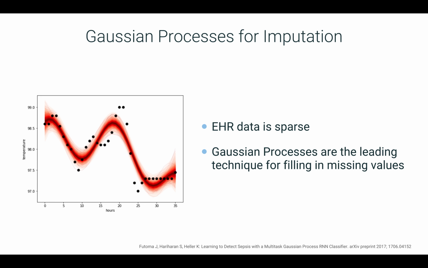Futoma's work has shown the effectiveness of Gaussian processes for this problem. Gaussian processes are a tool that allow us to model nonlinear functions and also provide uncertainty values for predictions. Pictured is a patient's observed temperature, denoted by the black points, and a single Gaussian process approximation in red.